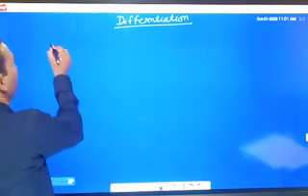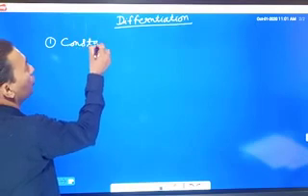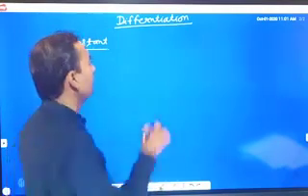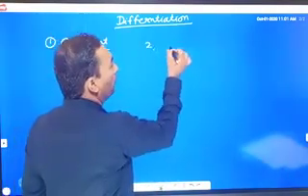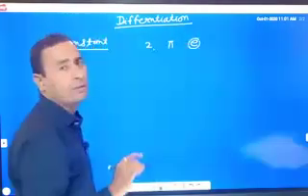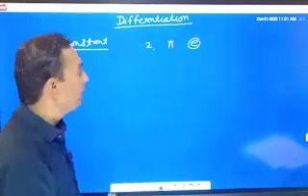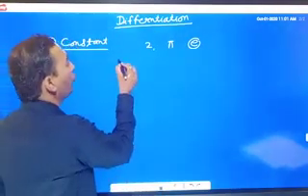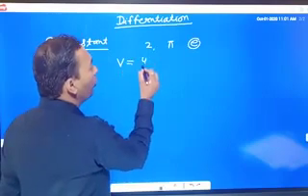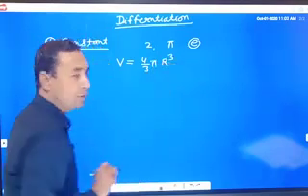First definition is constant. What is a constant? Constants are the quantities which do not change, like any number, pi, value of charge on electron, and anything which does not change is called constant. For example, the volume of a sphere is V equal to 4 by 3 pi r cube.